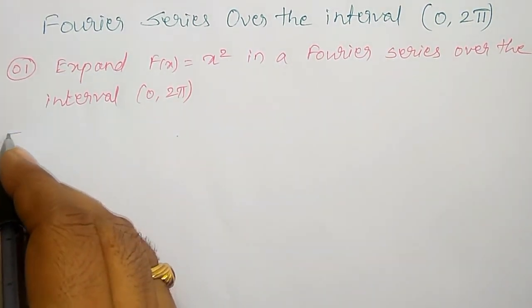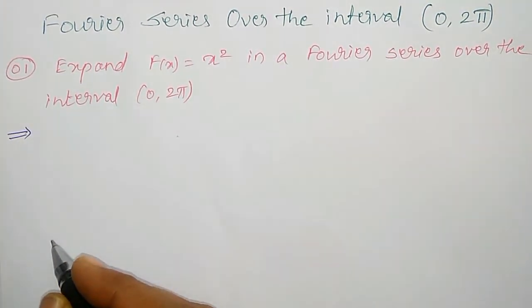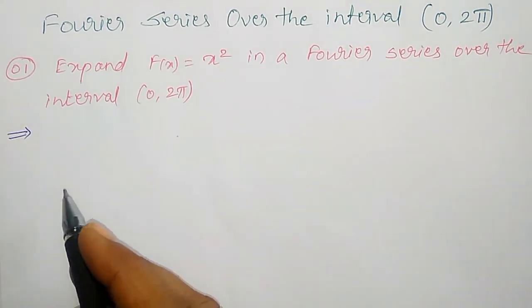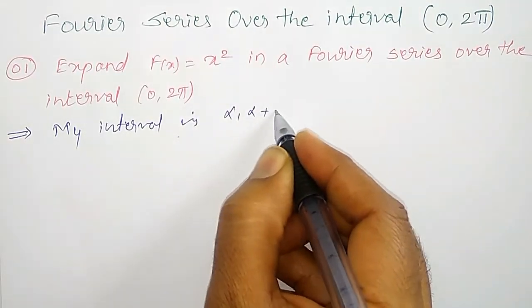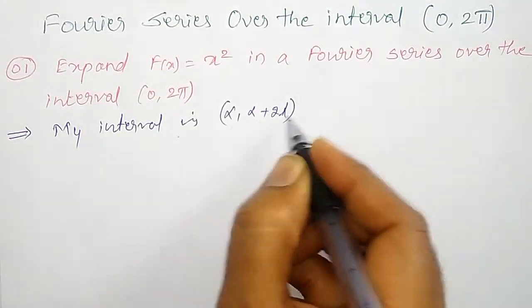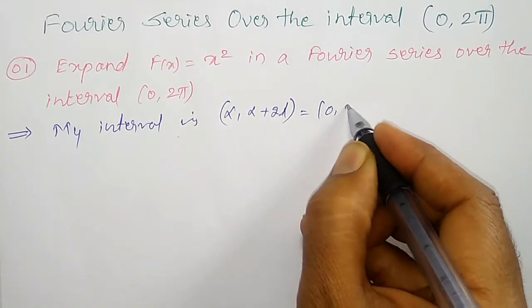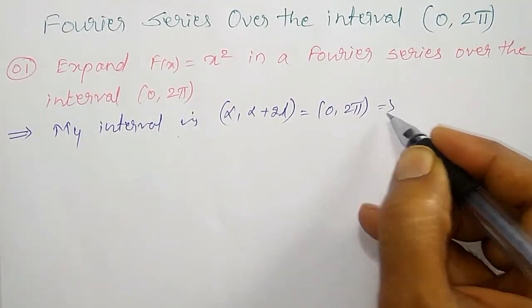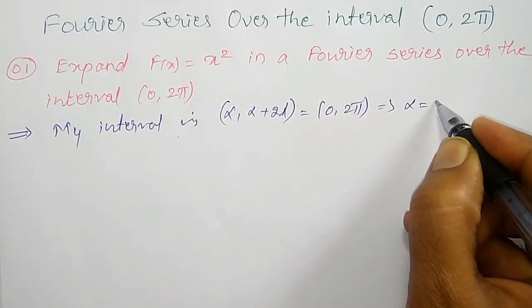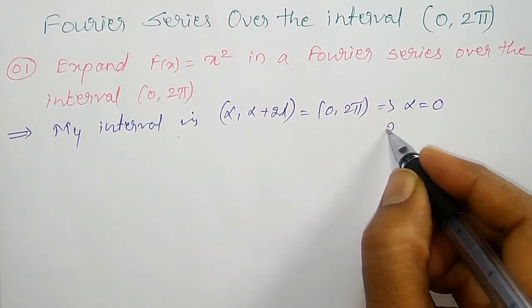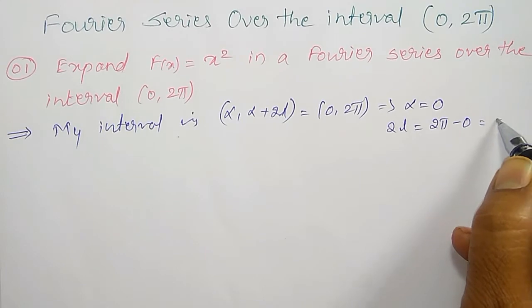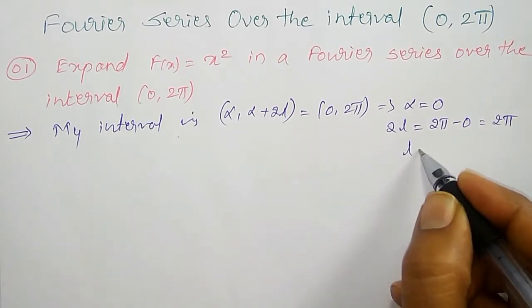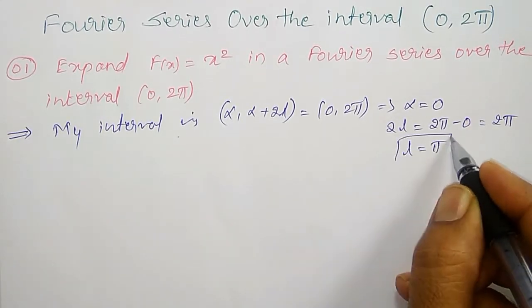Before going to the Fourier series expansion, let me compare with the interval. My interval is alpha to alpha plus 2l, which is equal to 0 to 2 pi, which implies my alpha equal to 0 and 2l equal to 2 pi minus 0, which is equal to 2 pi. Therefore, l equal to pi.